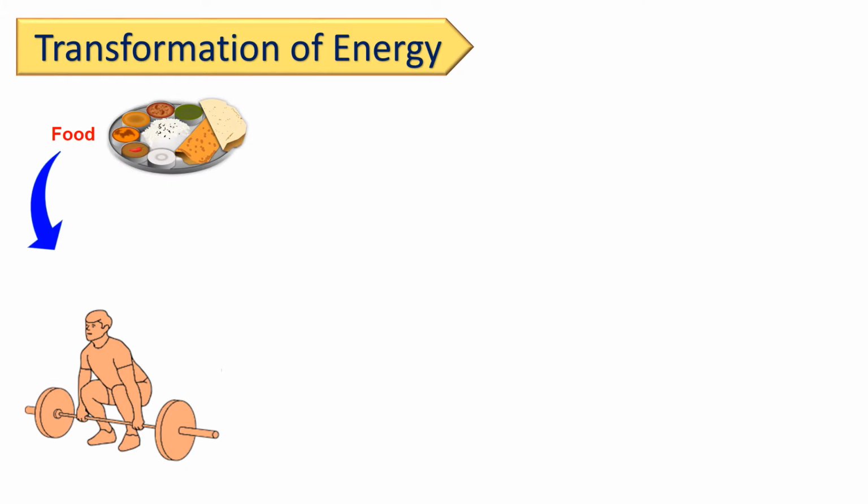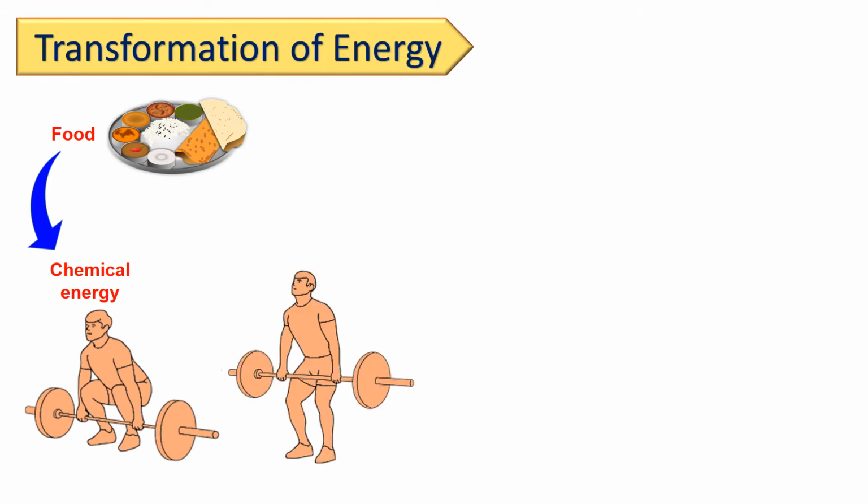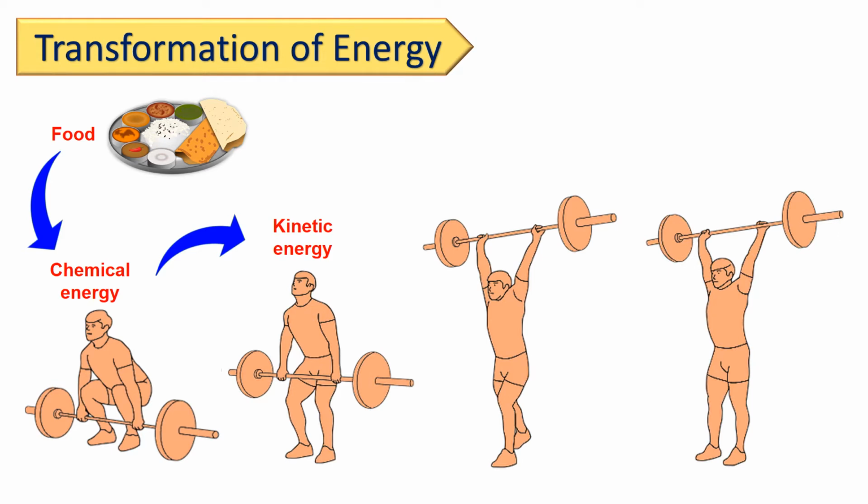The food energy of the weightlifter turns into chemical energy. When he is trying to lift the weight, the stored chemical energy converts into kinetic energy. After that, when he gradually lifts the weight over his head, the kinetic energy is converted into potential energy.